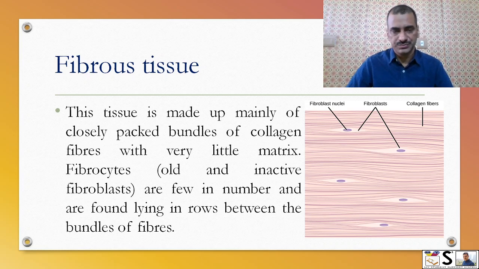Fibrous tissue. This tissue is made up of mainly closely packed bundles of collagen fibers with very little matrix. Fibrocytes, they are old and inactive and number is very less, and they are found lying in rows between the bundles of fibers.